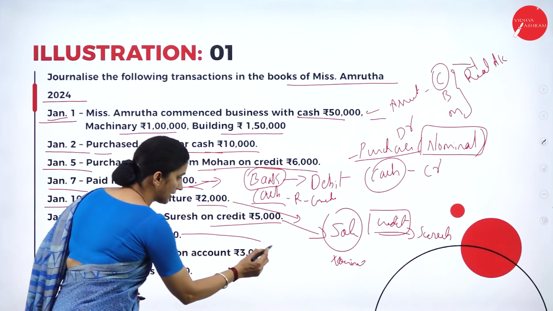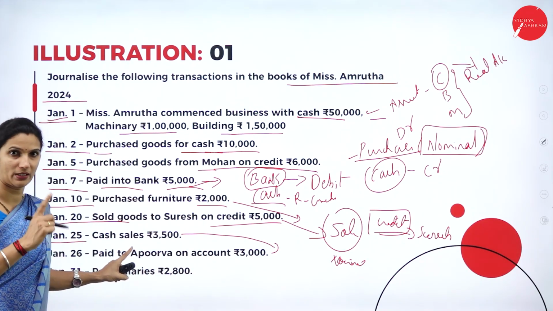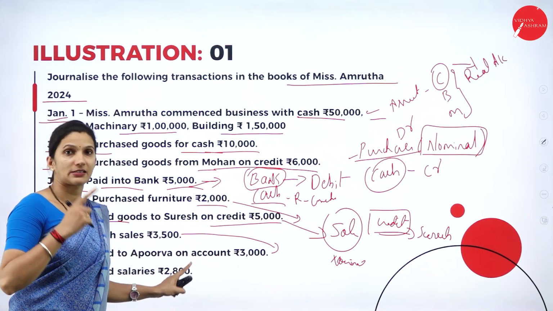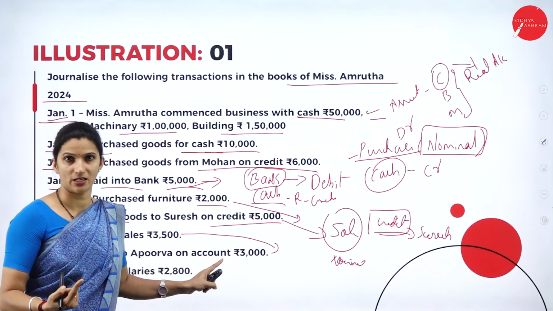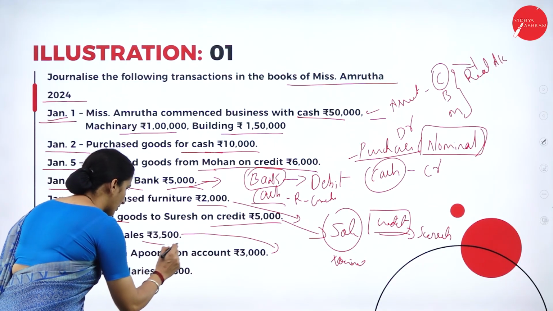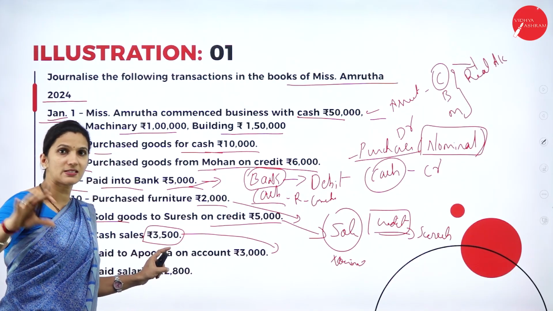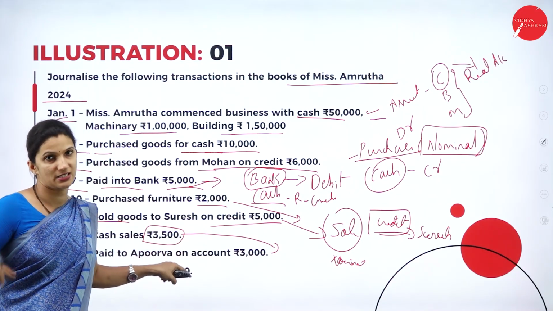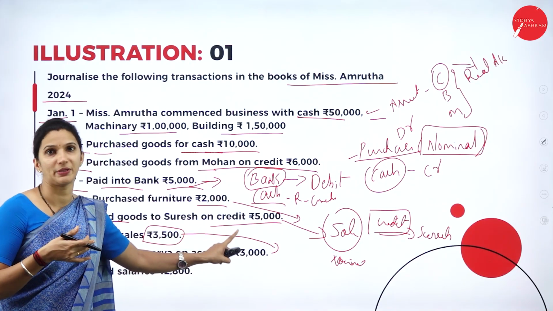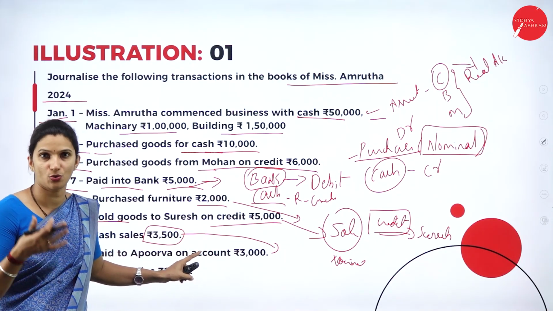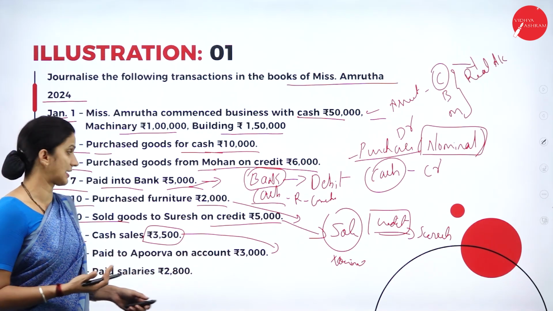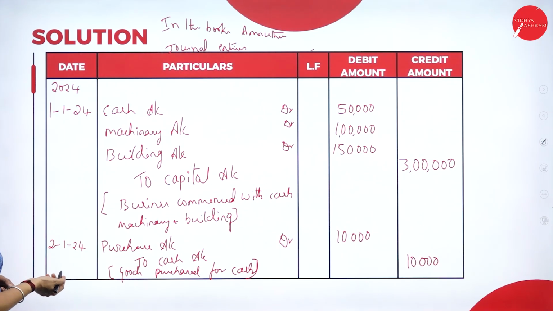Here again we have a sale transaction, but it is a cash sale. As I said earlier, sales will always be the credit entry because it is an income. But here, by selling the goods, you are immediately receiving the cash. So there is involvement of cash and the sale. Cash is coming into the business, so the cash account will be debited, and through sales, the income is coming. So cash account debtor to sales account, it is 3,500.